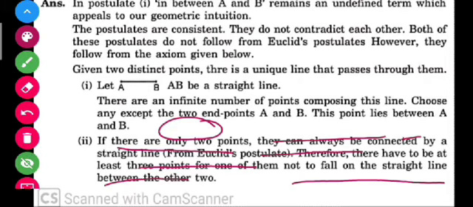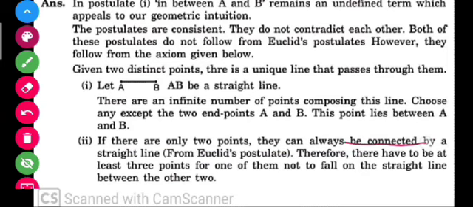So yes, the postulates that have been given in the question follow Euclid's axiom, but they do not follow Euclid's postulate, and they are consistent in nature. They are a consistent system of axioms.